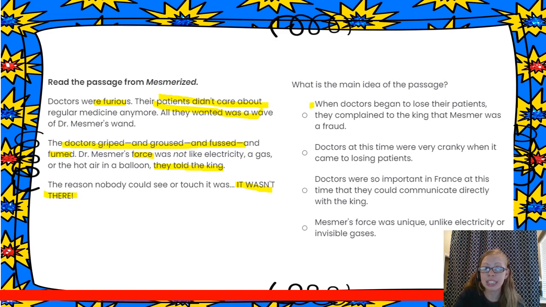So our main idea would be this first choice here. When doctors began to lose their patients, they complained to the king that Mesmer was a fraud. They're saying, this isn't real. They went to the king, they explained, and they were very frustrated over it. These other options, though they might have elements of truth to them, it's not what this passage that we just read is all about. That's what makes this our implied main idea.